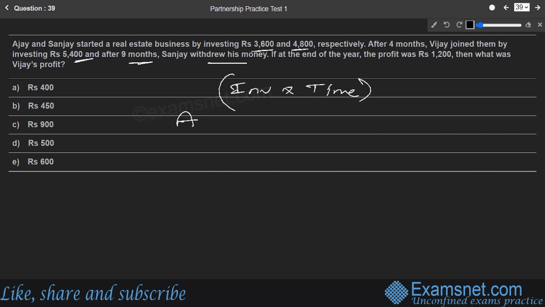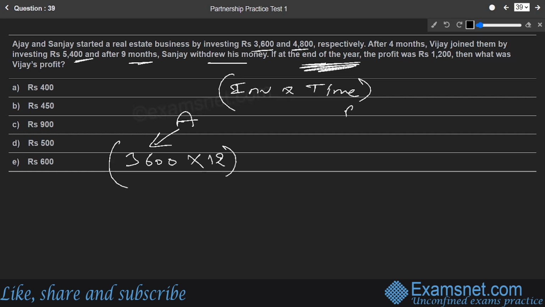We have Ajay as the first partner. What was his investment? Ajay and Sanjay had started together, and Ajay's part was 3,600. After 4 months, Vijay joined, and after 9 months, Sanjay withdrew. So clearly, Ajay has not made any changes to his investment. His money will be part of the business for the complete 1 year, because the money is in the business for 1 year only. So this will be A's part.